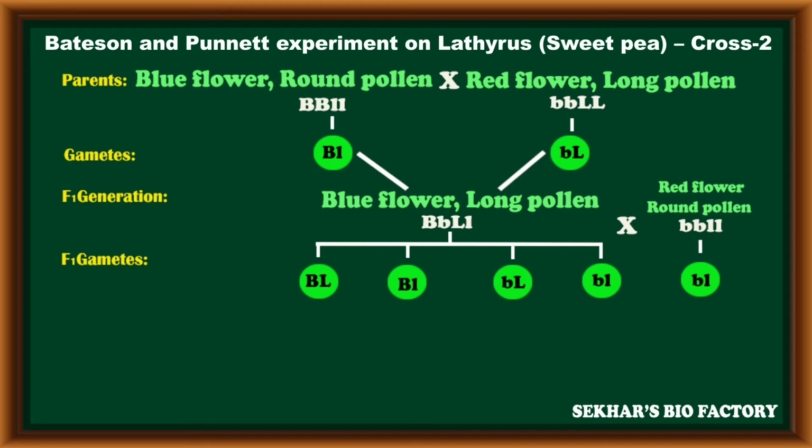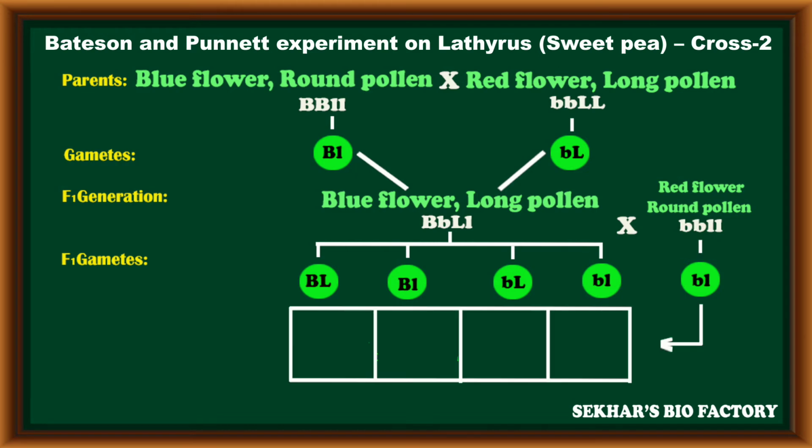In such a condition, after their gametic fusion, the first combination, capital B small b, capital L small l, produces blue color flowers with a long pollen grain. The second combination, capital B small l, produces blue color flowers with a round pollen. The third combination, small b, capital L small l, produces red color flowers with a long pollen grain.